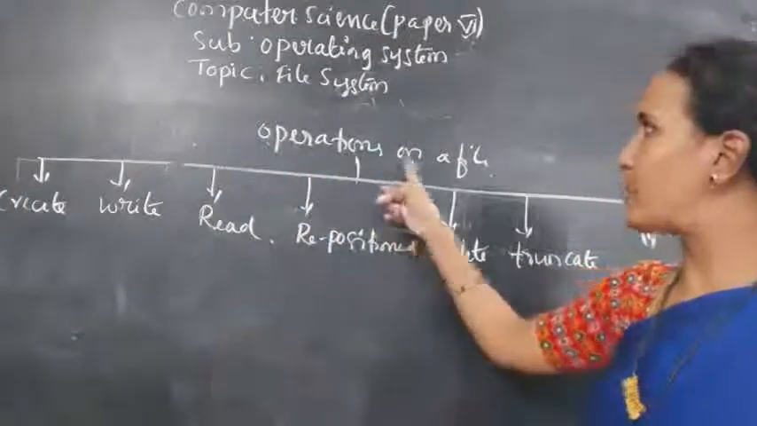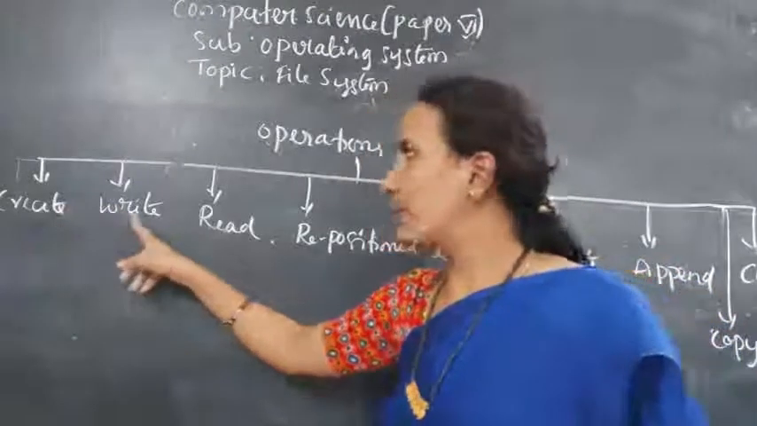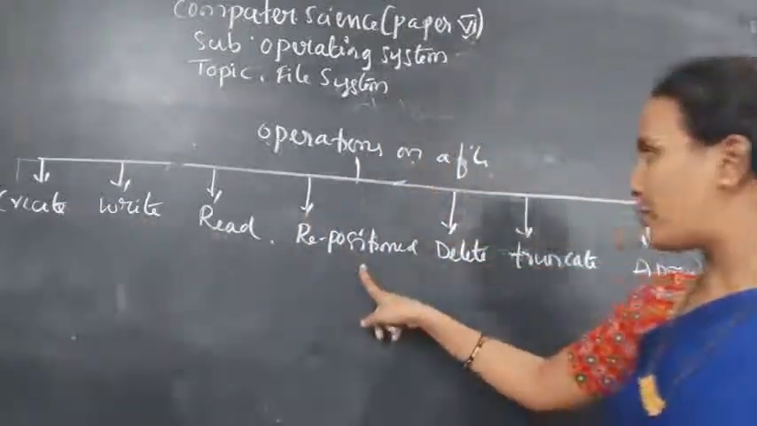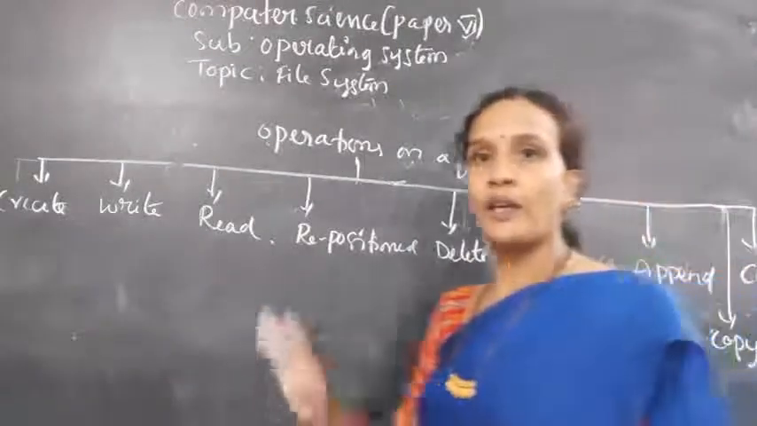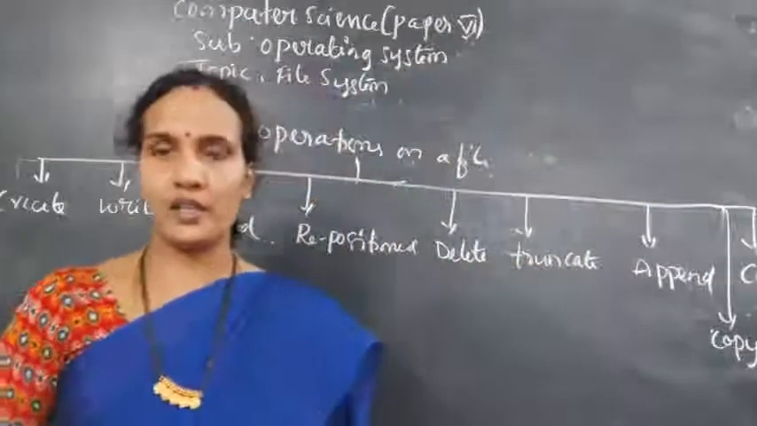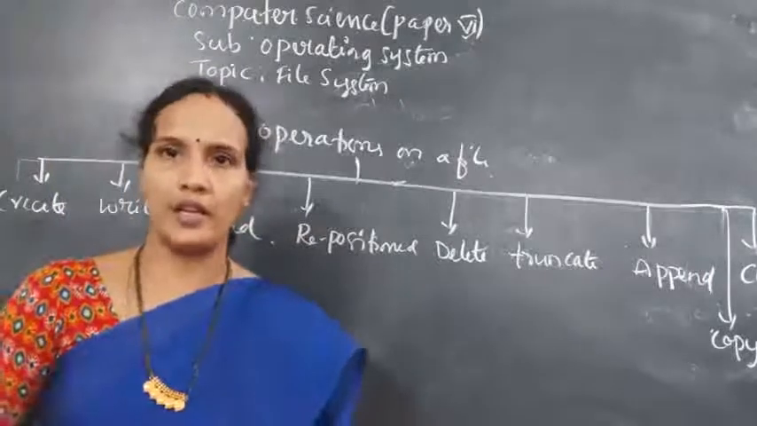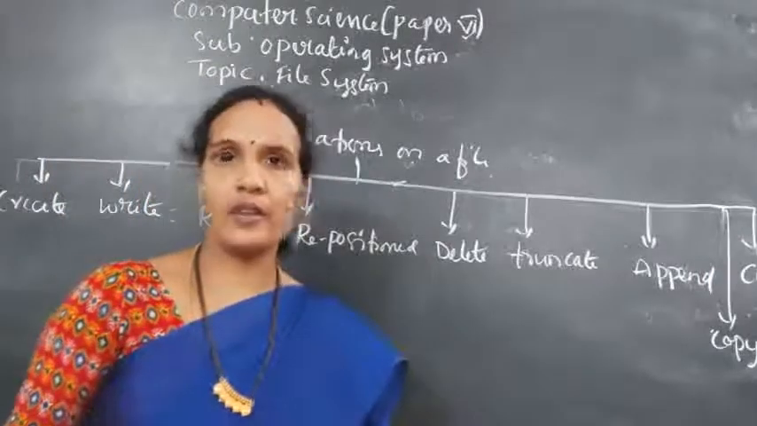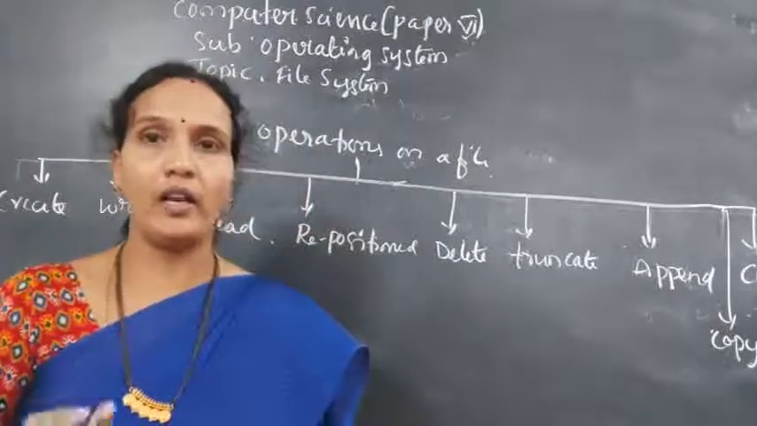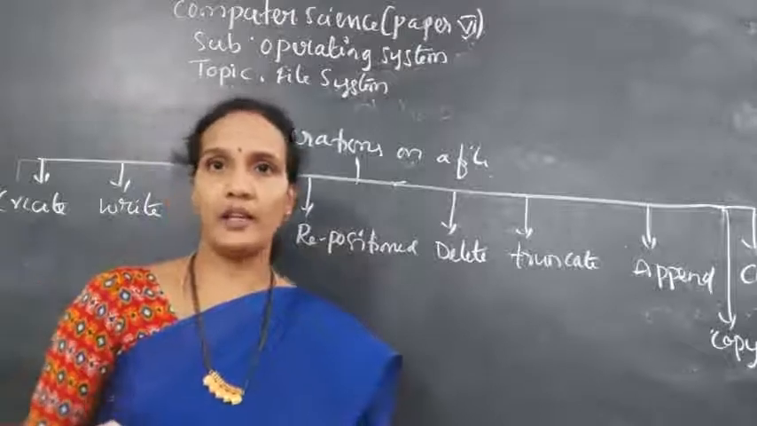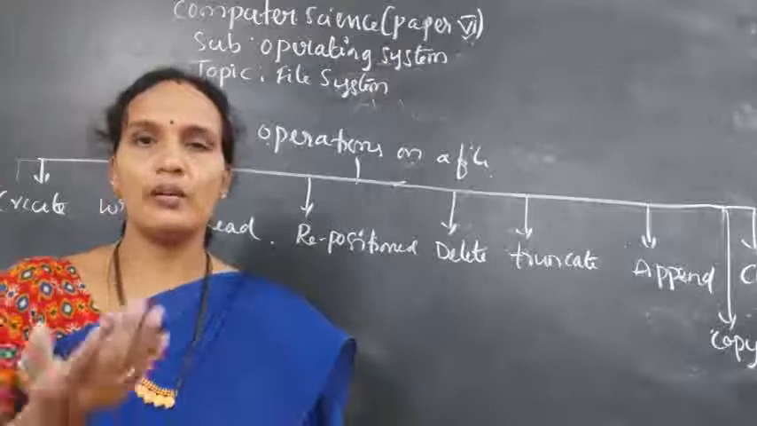So you give operations on a file. What operations can you perform on a file? Create, write, read, reposition, delete, truncate, append, close, copy, rename, cut. You have a number of operations, whatever you performed in the last 2 years, 3 years, all the operations you can write in the exam. You created a file, closed it, renamed it, deleted it, copied it, cut it, appended to it, wrote inside it. All those operations you can write. You can write in your own words also, but it is there in your syllabus.